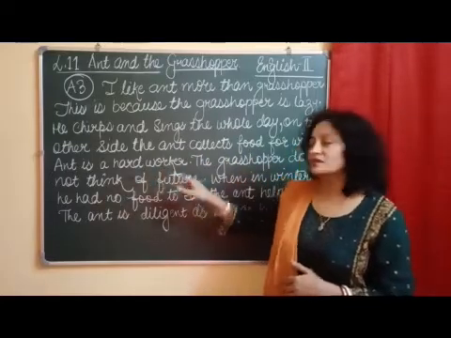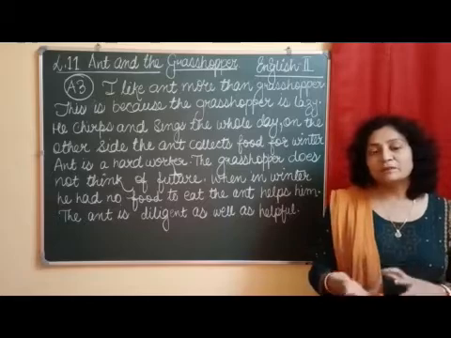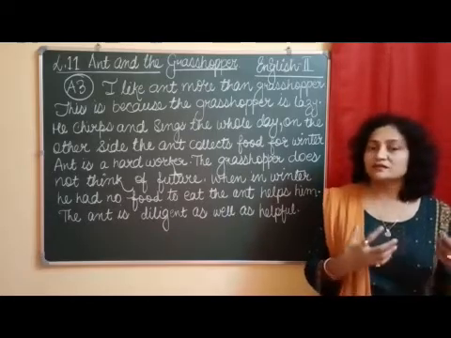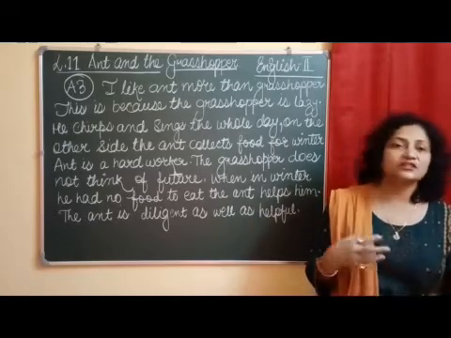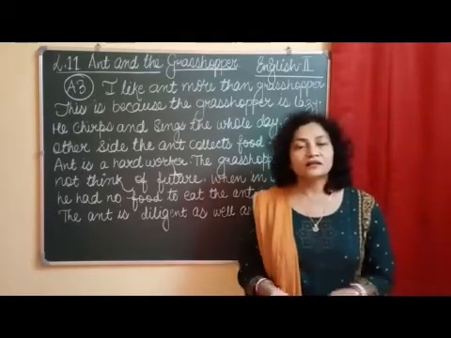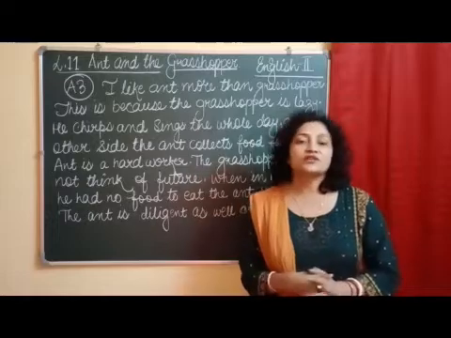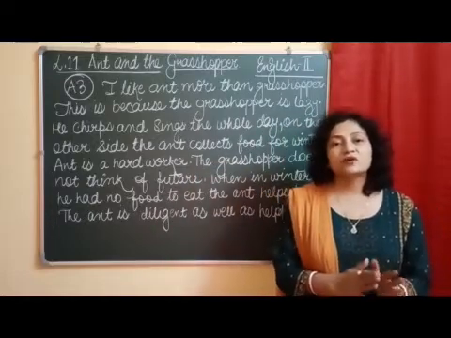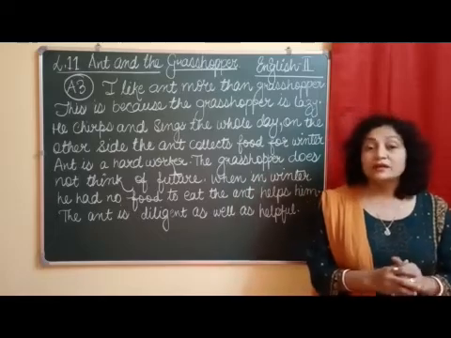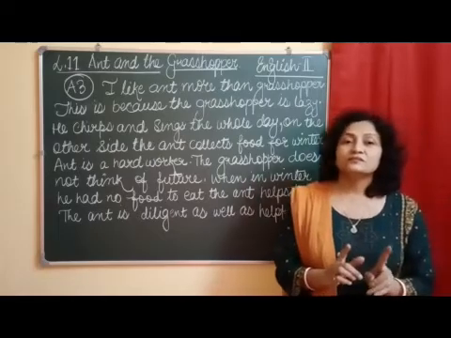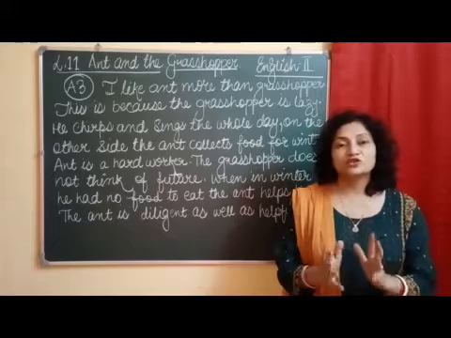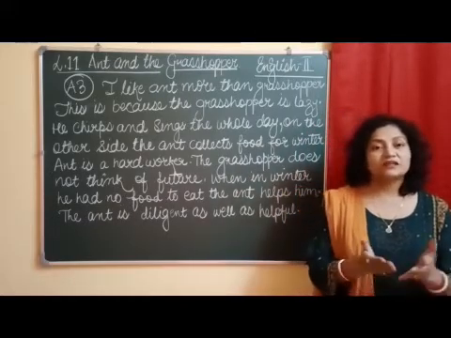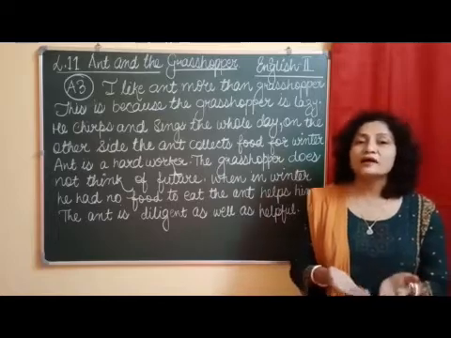The ant is a hard worker. When it is compared with the grasshopper, which was lazy, dancing and chirping throughout the day and enjoying the bright summer days, the ant kept on collecting food for winter. It did not rest to enjoy the summer days, because it must have thought, okay, there is plenty of food, why should I work?